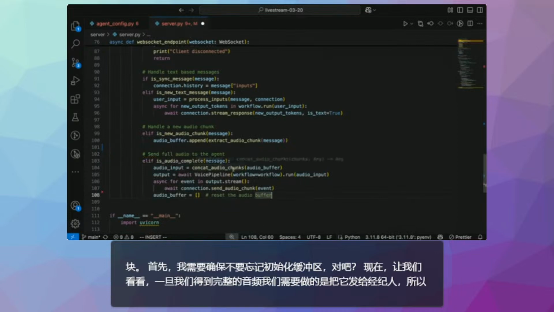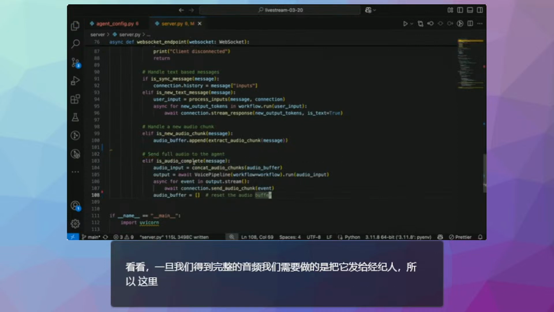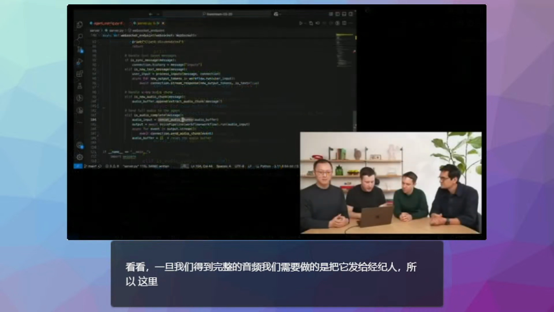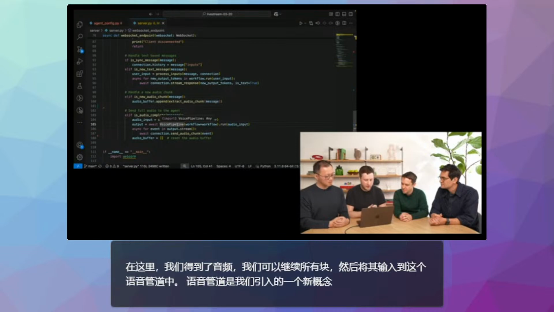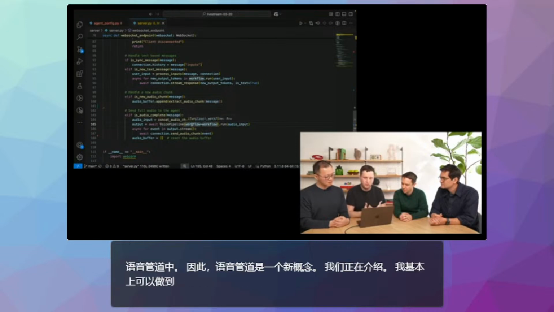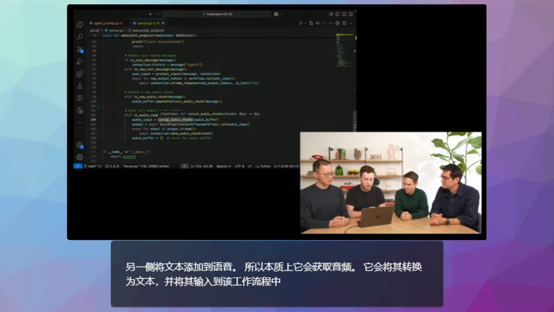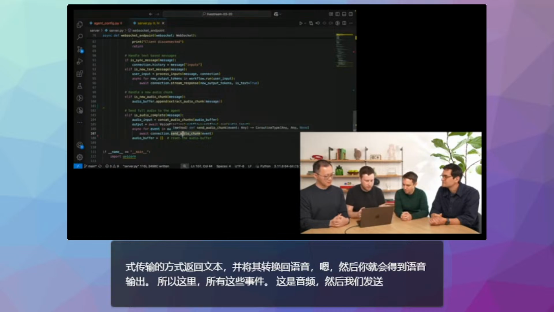So here, we are getting the audio, we concatenate all the chunks, and then we feed it into this voice pipeline. Voice pipeline is a new concept we're introducing. Essentially, it can take your existing workflow and add speech to text on one side and text to speech on the other side. So it will take audio, convert it to text, feed it to that workflow which I showed earlier, get back text in a streaming fashion if needed, and then convert it back to speech, and you get the output as speech. So here, all those events are audio, and then we send it to the UI to play.